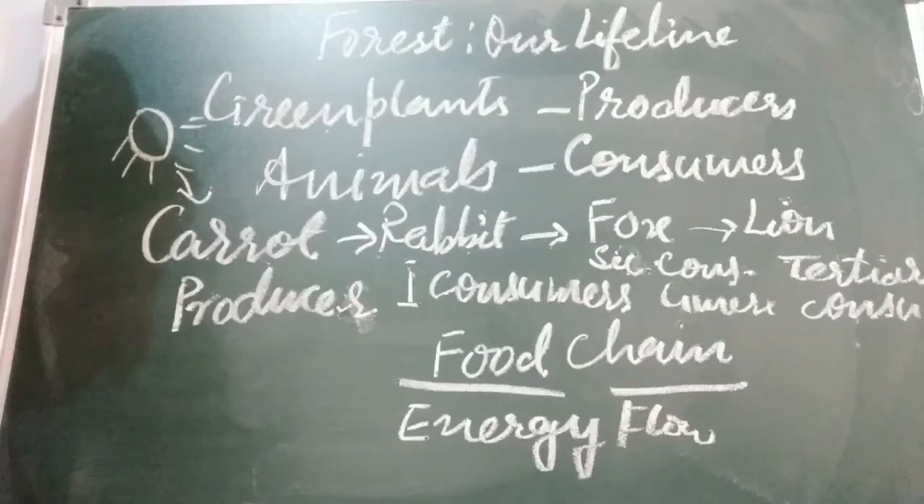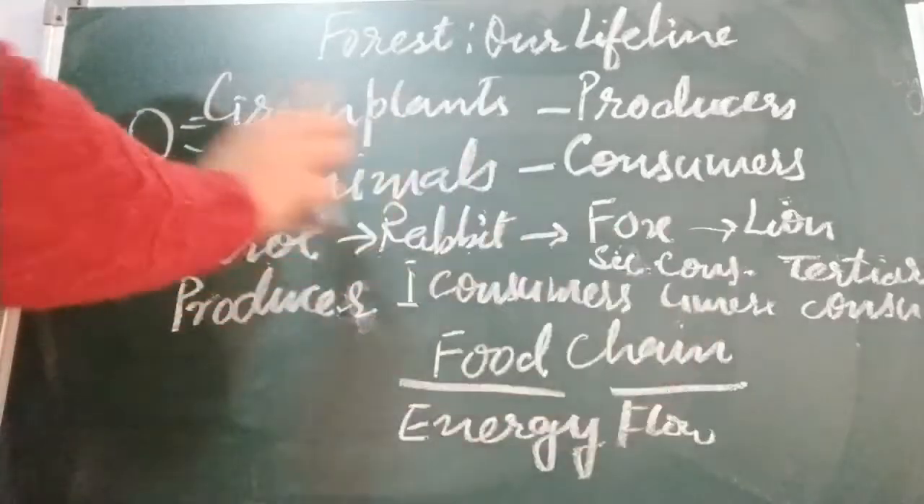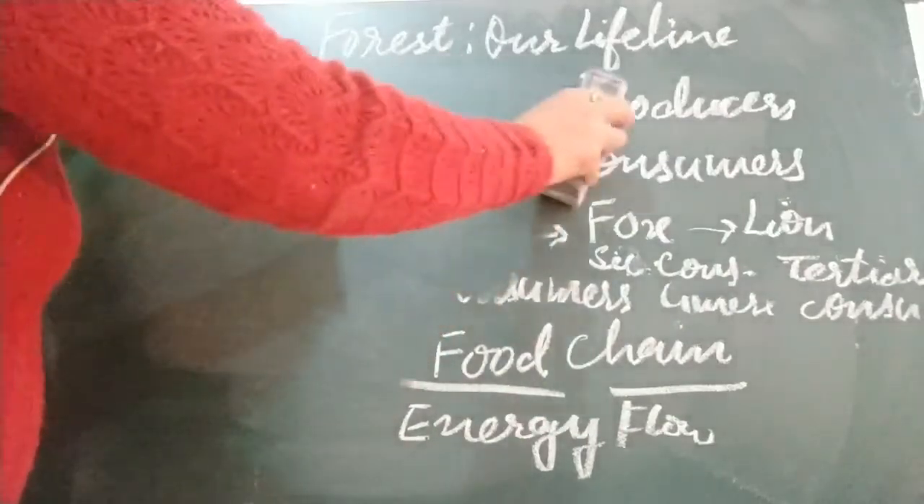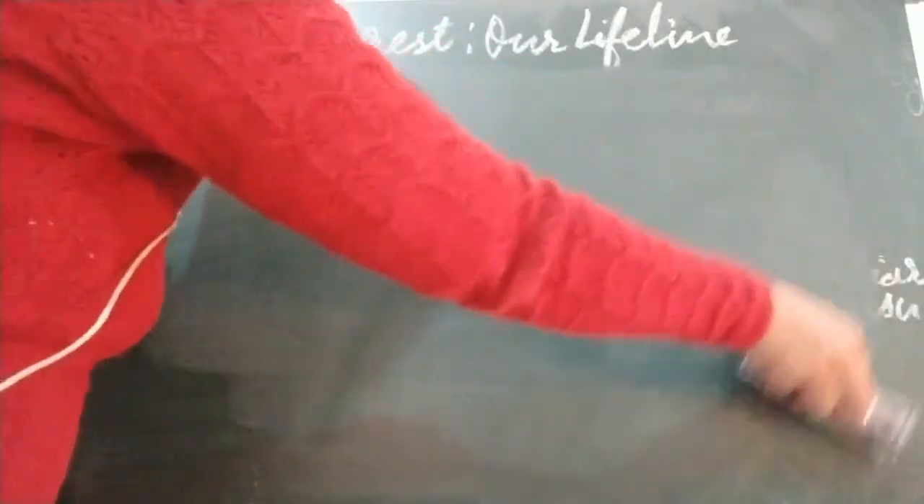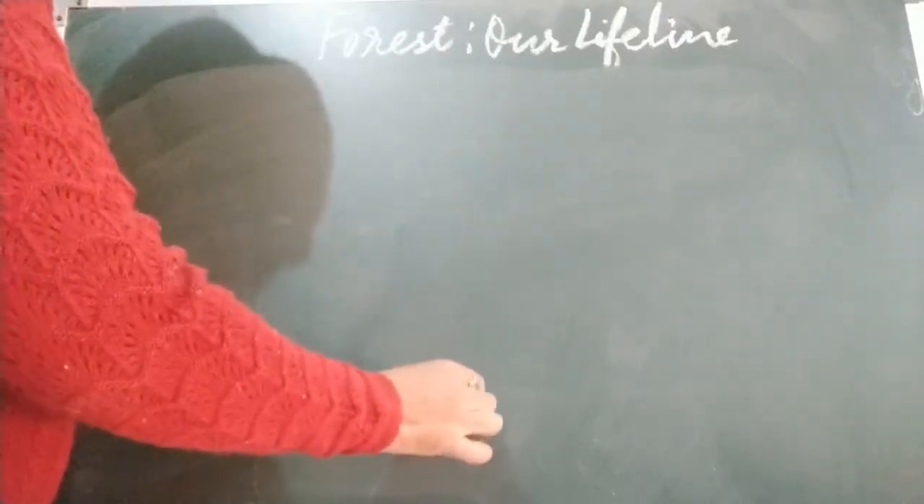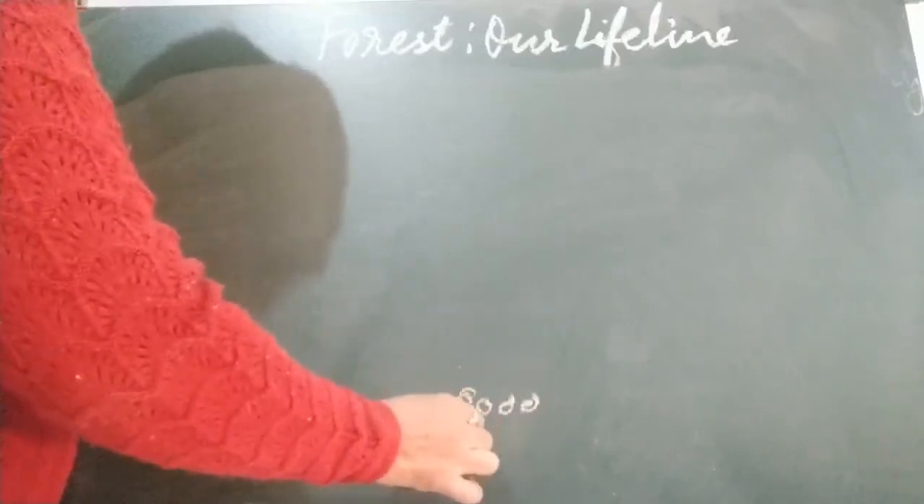Now children, one more. Several food chains that exist in nature are interconnected. Now the second type I am going to tell you, we call that food web. We cannot say that rabbit is only eaten by fox. Rabbit can be eaten by other animals also. So several food chains that exist in nature are interconnected. For example, both rat and hen eat grain. These are grains.